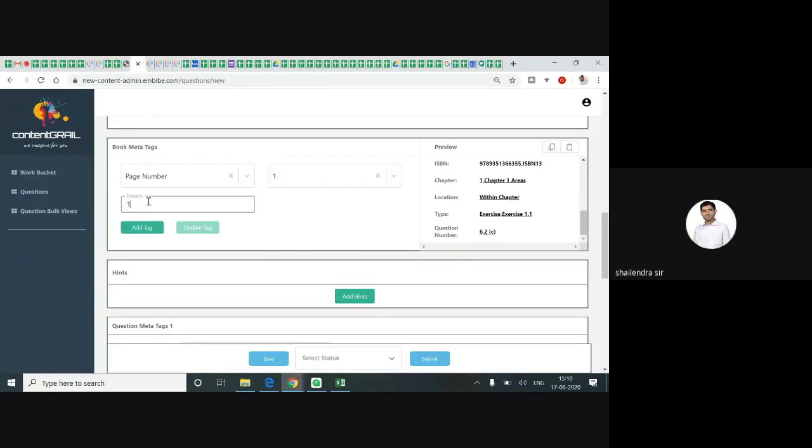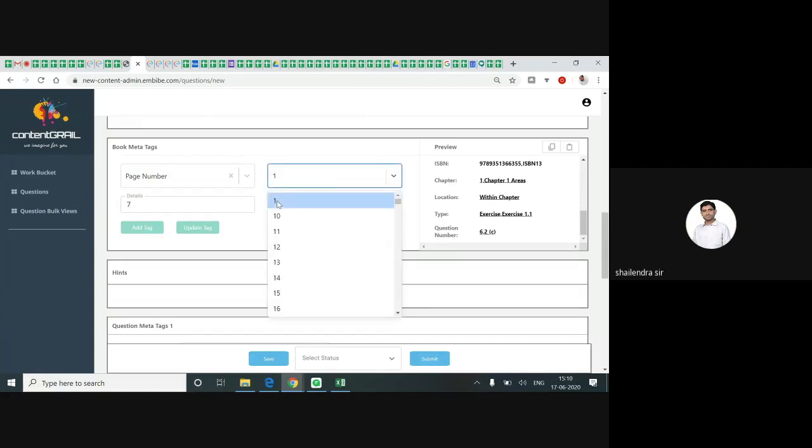Similarly, as the page number changes, the sequence also changes. But the confusion arises when the first chapter's first page starts at page number 7. So in details, I'm writing 7. But in selection, I will give 1 only.